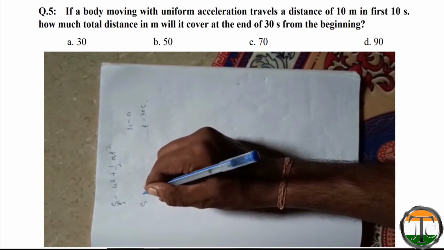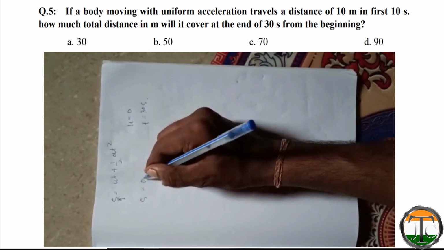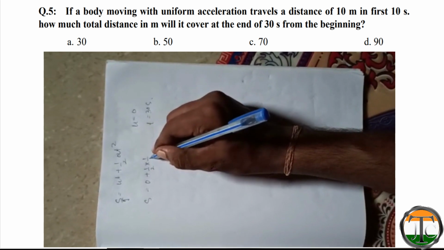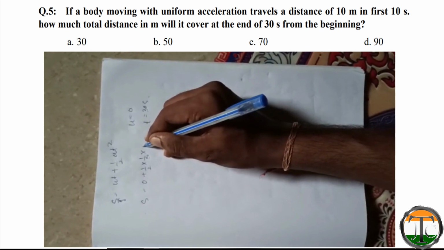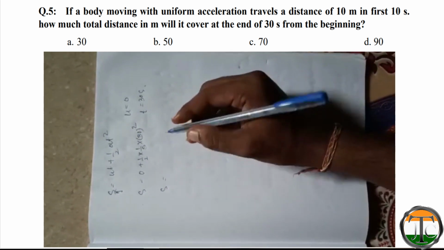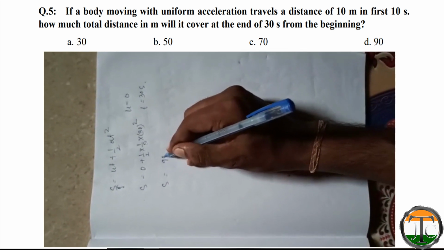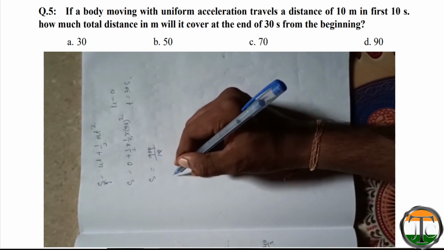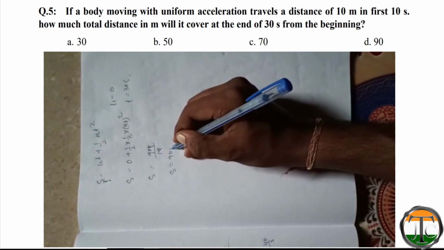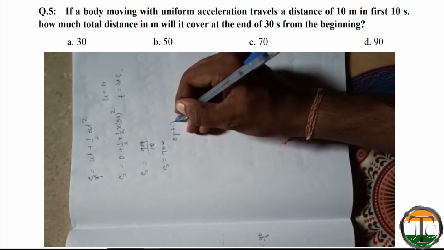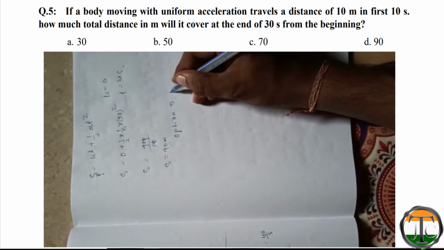So S is equal to 0 plus half into a, which is 1 by 5, into 30 square. S is equal to 900 divided by 10, that is equal to 90. So S is equal to 90 meter. So option D is the correct answer.